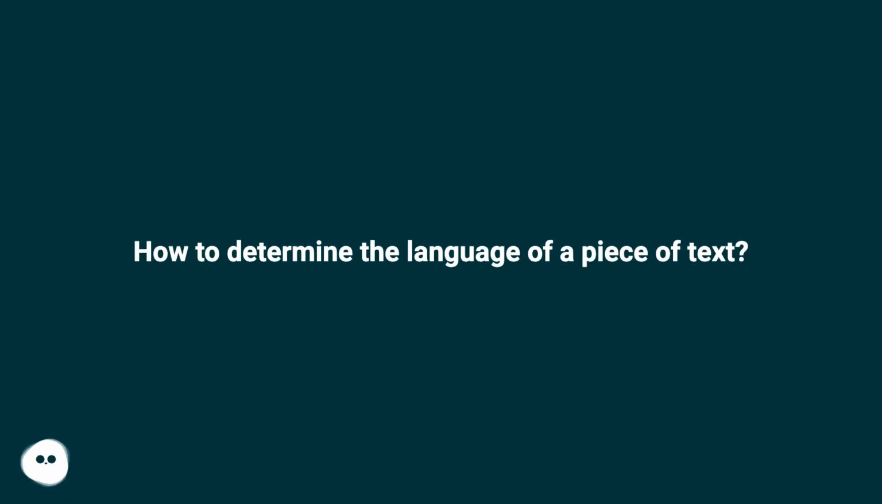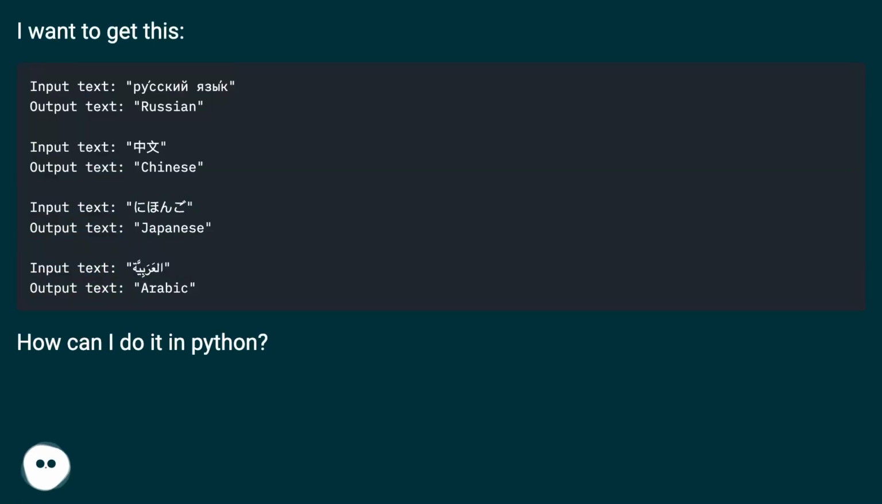How to determine the language of a piece of text. I want to get this. How can I do it in Python?